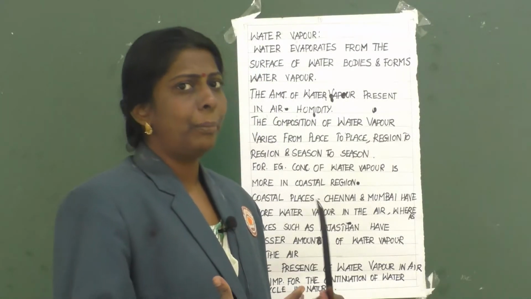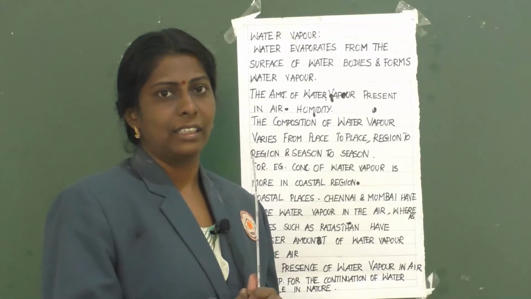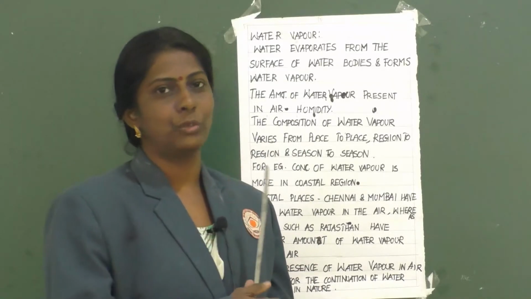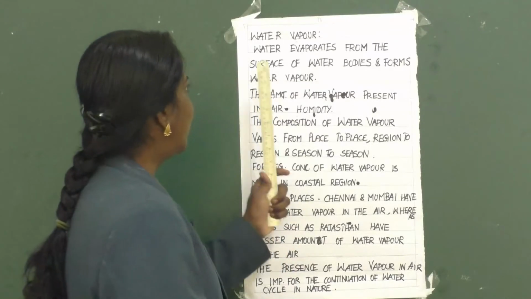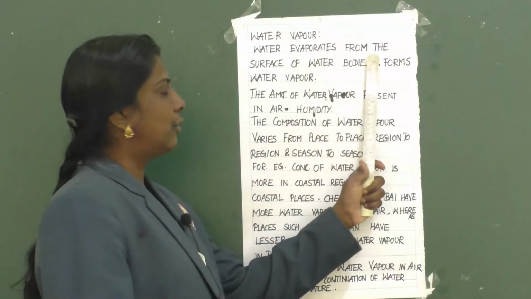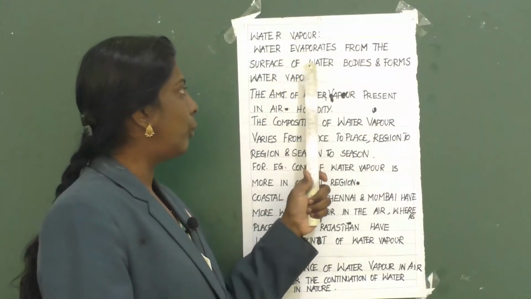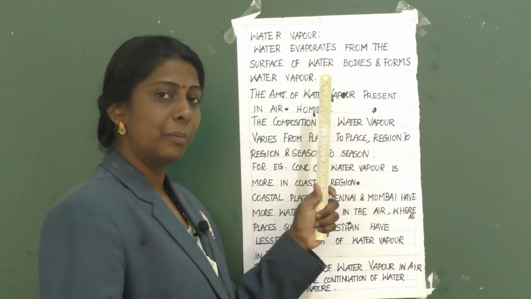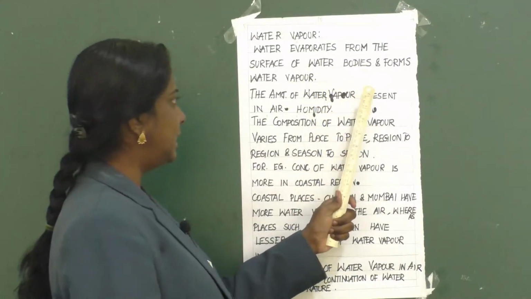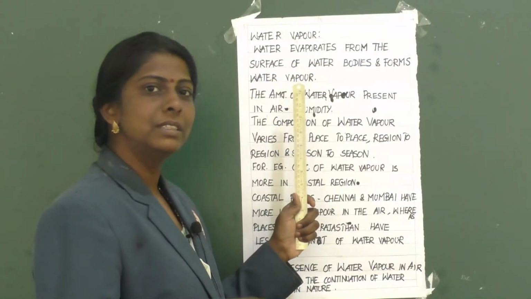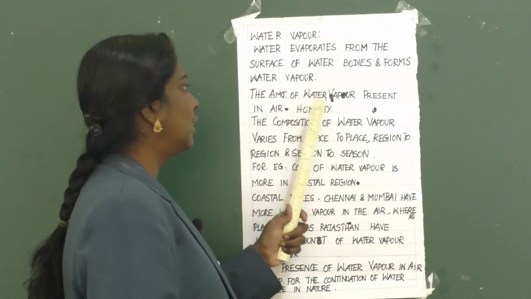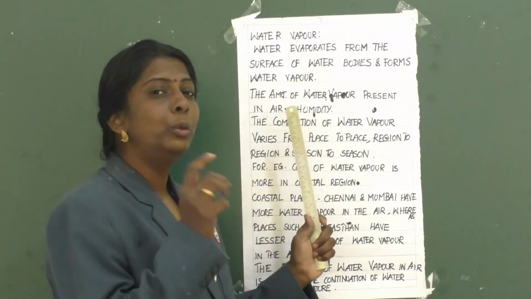Water evaporates in air, and that is called water vapor, isn't it? Yes. Water evaporates from the surface of water bodies, and it forms water vapor. Then the next thing is about humidity.